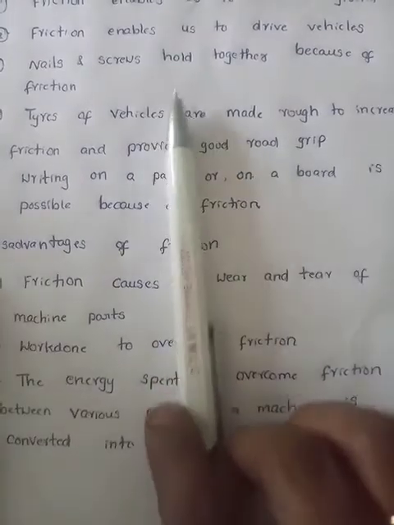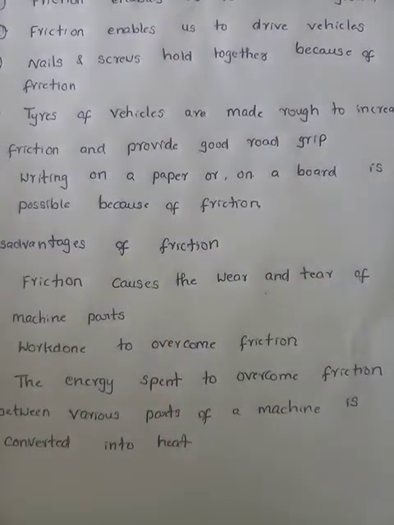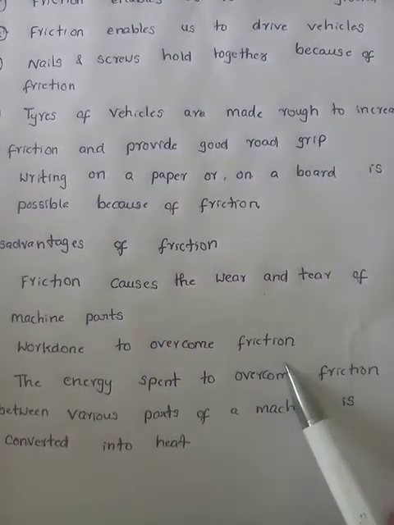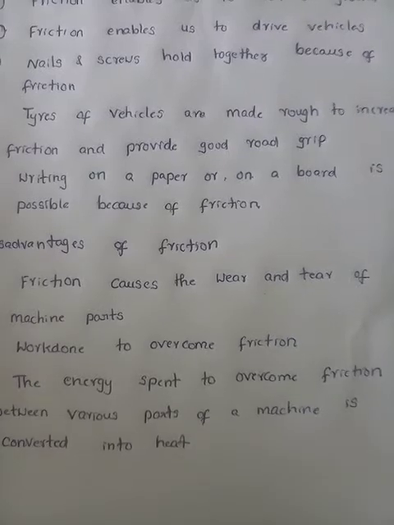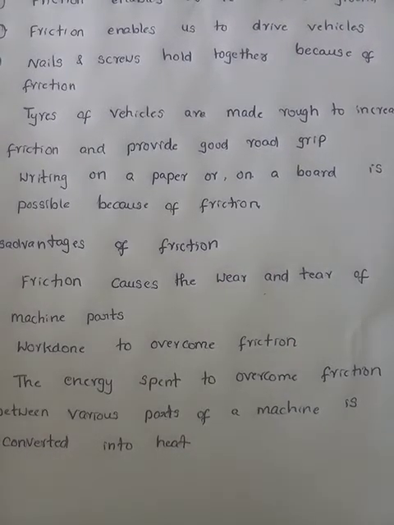So we can say that work done is required to overcome friction. When extra work is done, there is some loss of energy. If there is loss of energy, the efficiency of the engine will decrease. So because of friction present between the machine parts, there will be loss of energy and loss of efficiency.